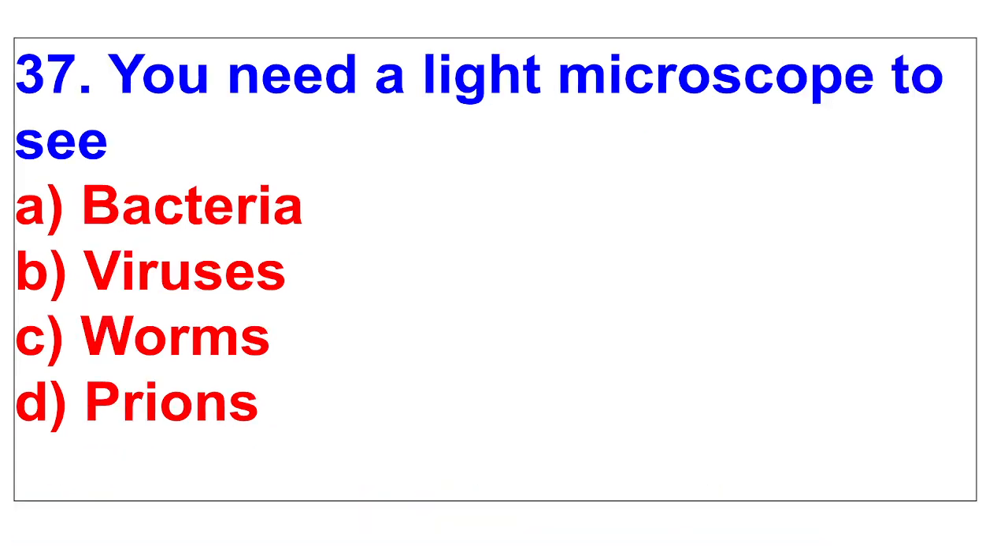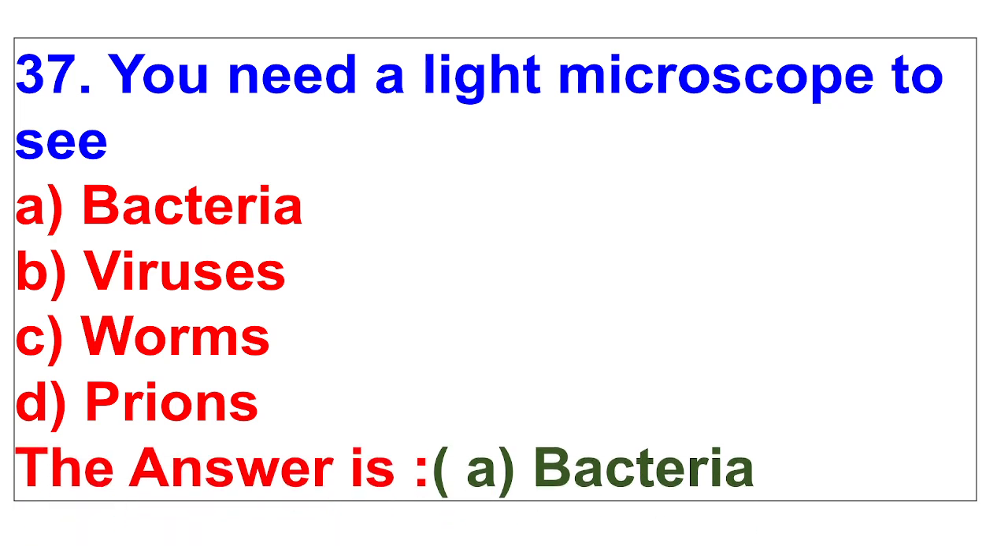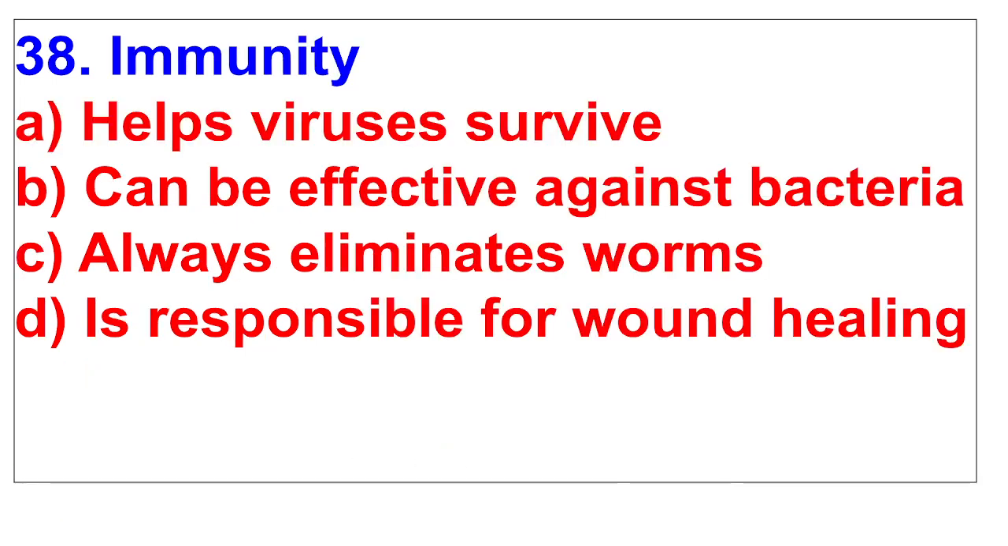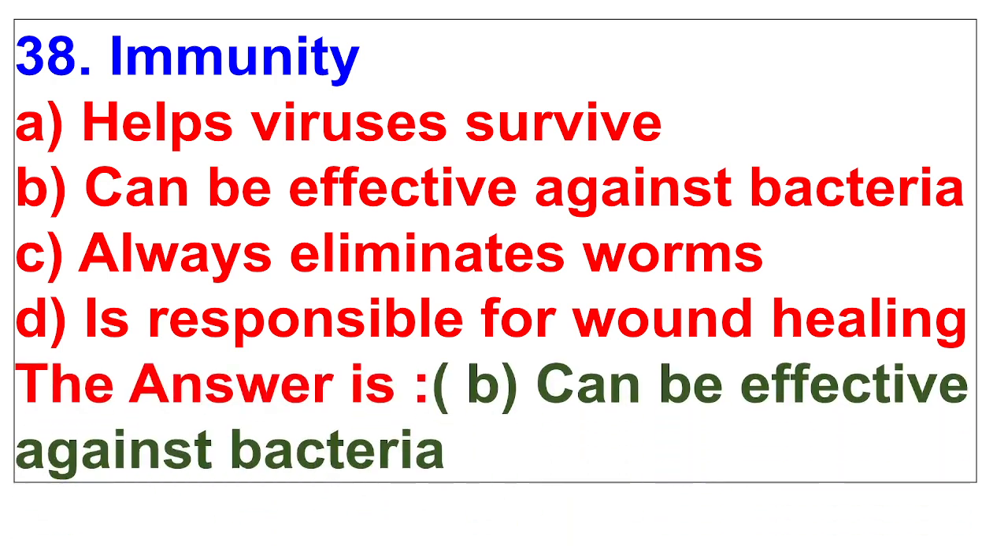Parasitism. 37. You need a light microscope to see A. Bacteria, B. Viruses, C. Worms, D. Prions. The answer is bacteria. 38. Immunity. A. Helps viruses survive. B. Can be effective against bacteria. C. Always eliminates worms. D. Is responsible for wound healing. The answer is can be effective against bacteria.